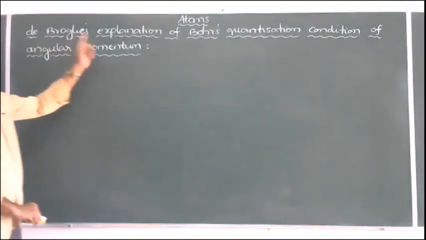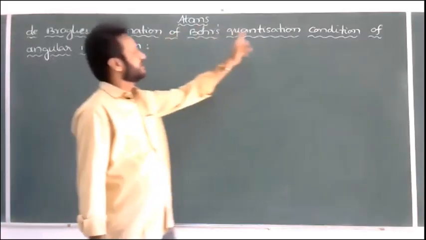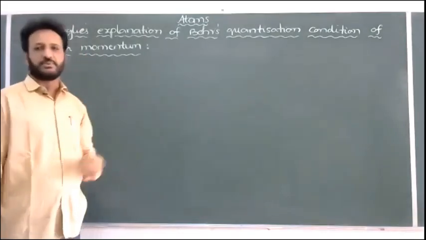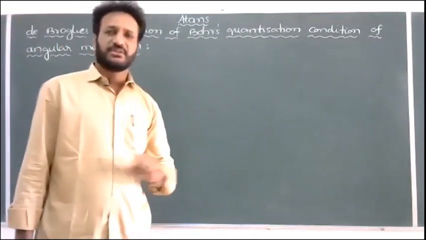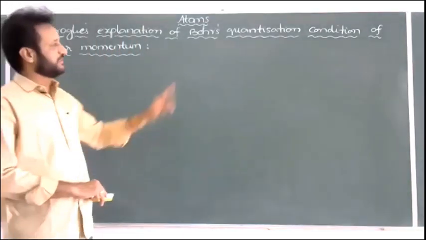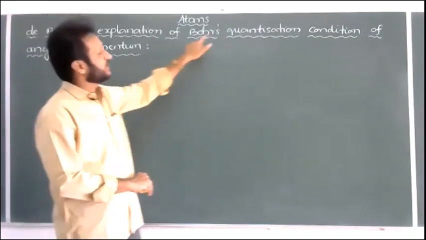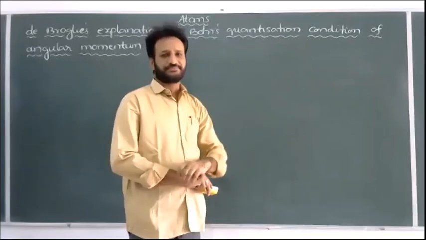De Broglie's explanation of Bohr's quantization condition of angular momentum. It is also called Bohr's second postulate. It is one of the important 3 marks questions for PU level. Important question. So generally, what is Bohr's quantization condition of angular momentum?